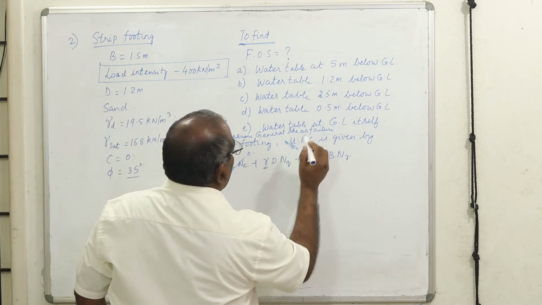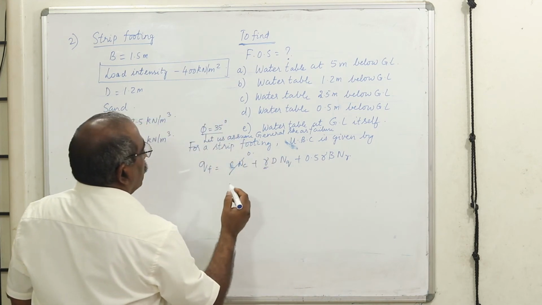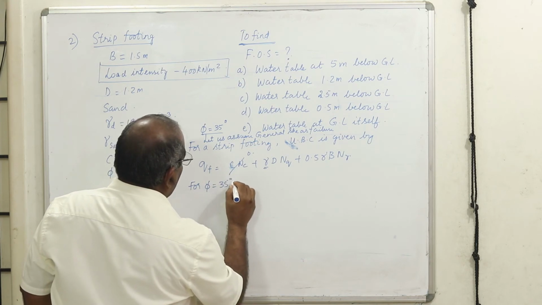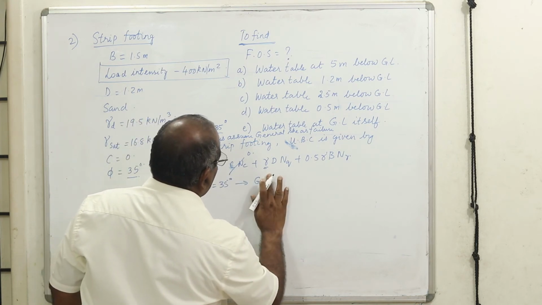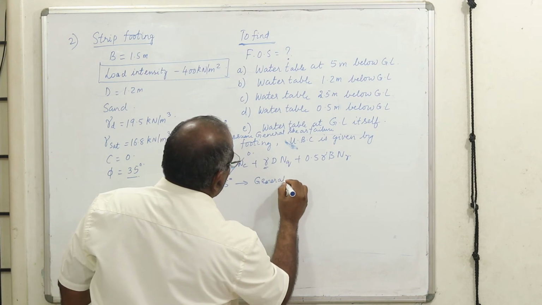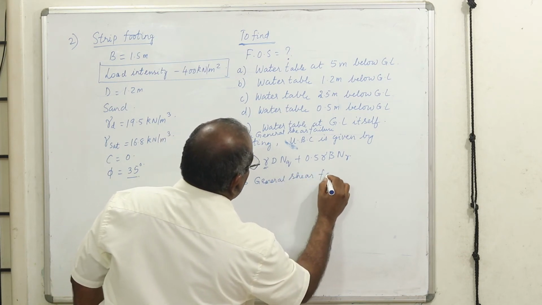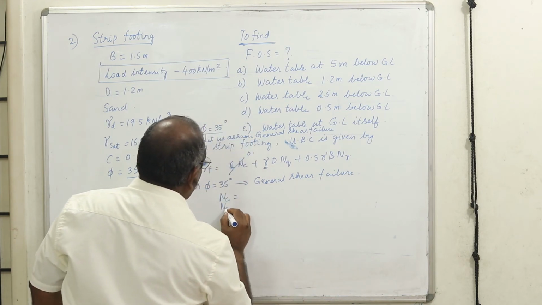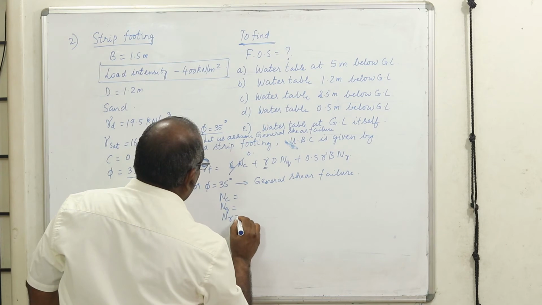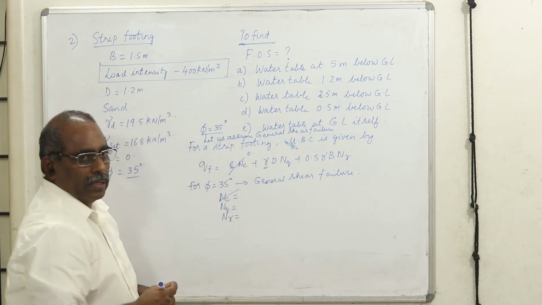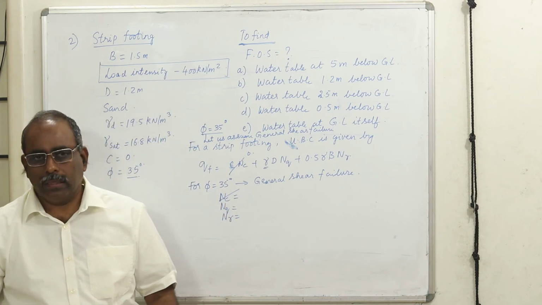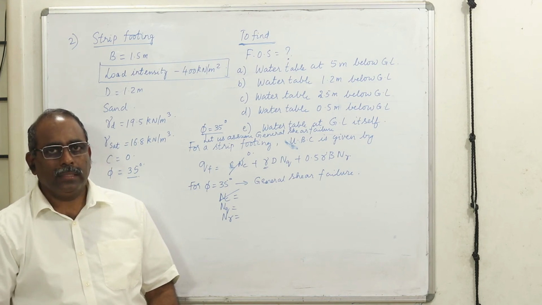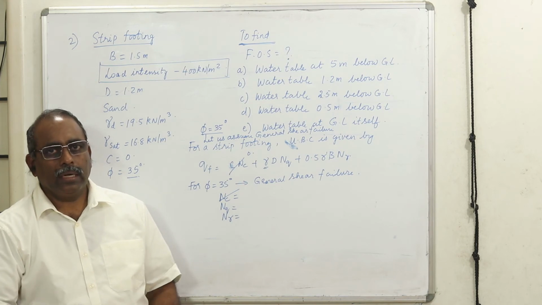Therefore, for phi equal to 35 and assuming general shear failure, let us see the values of Nc, Nq and N gamma. Nc you don't need. Nq and N gamma have to be taken from the tables, and let us have a generalized equation, then we'll take up individual cases.